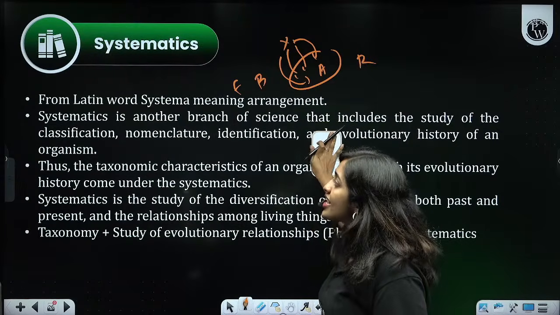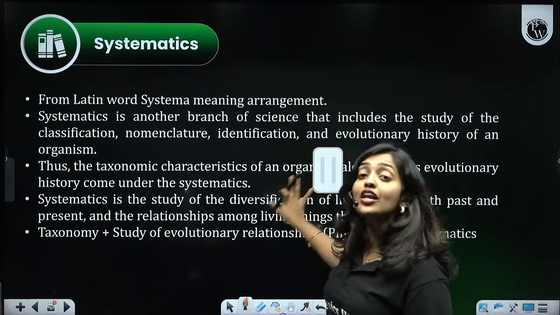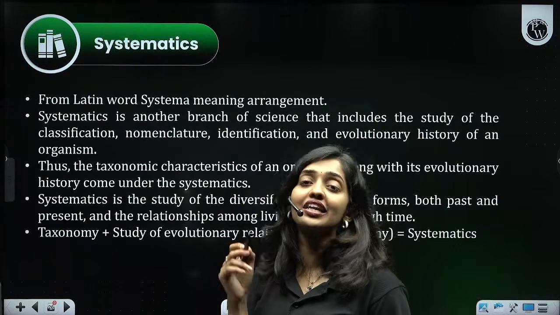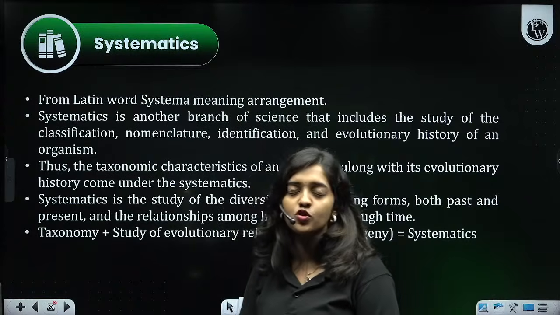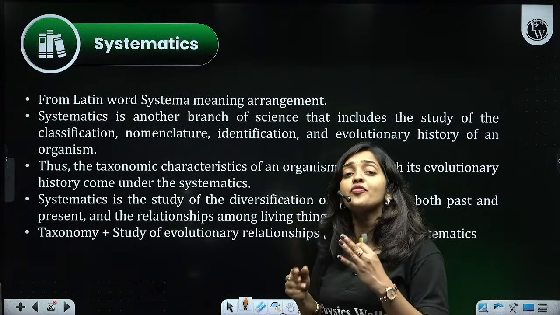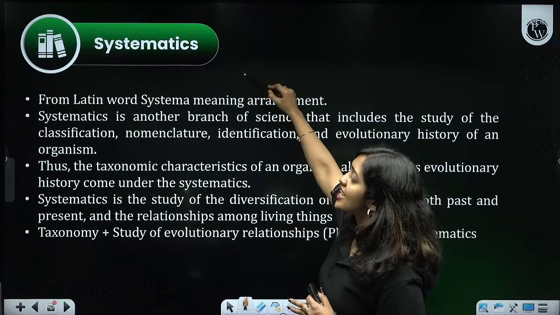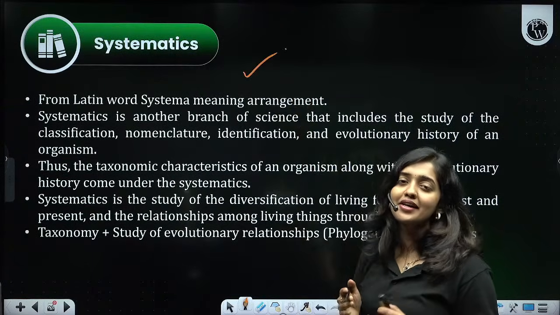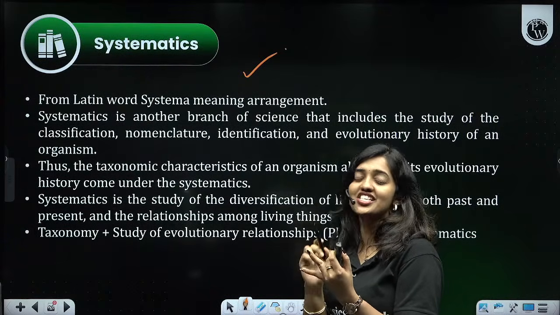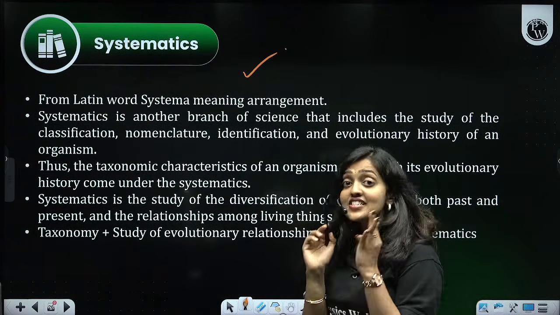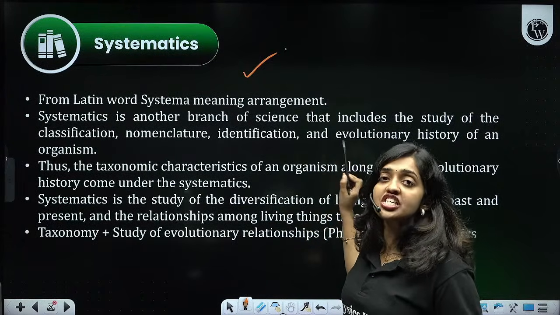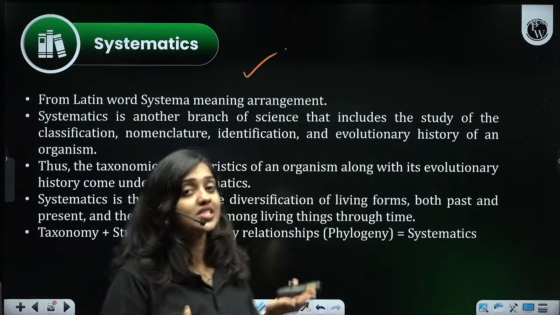So we started adding evolutionary relationship. We started considering the evolutionary relationship between organisms also. So we found a new branch of science or a new modification of taxonomy, which is systematics. Systematics is actually the same as taxonomy: nomenclature, classification, characterization, and identification are done, and along with that, the evolutionary relationship between organisms is also considered.